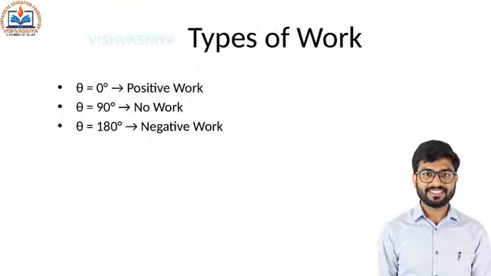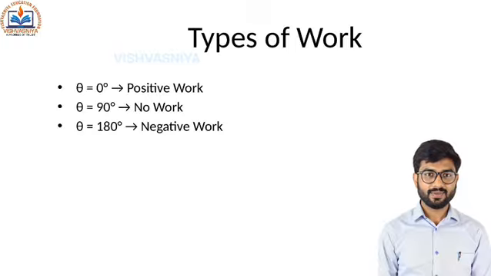If the angle is 0 degrees, then cosine of 0 is 1. So maximum positive work is done, like pulling a cart in the same direction. If the angle is 90 degrees, cosine becomes 0. No work is done, like carrying a bag vertically.